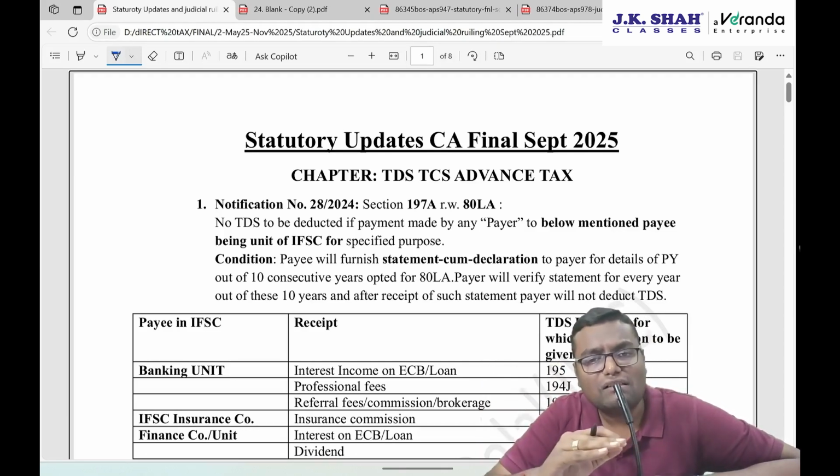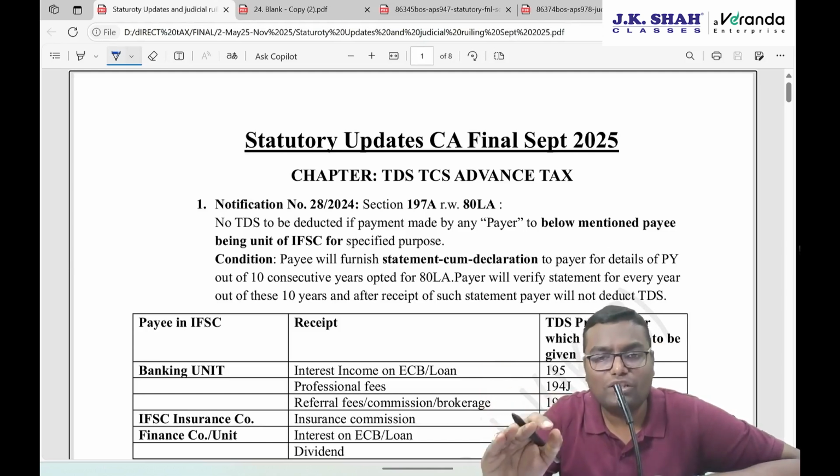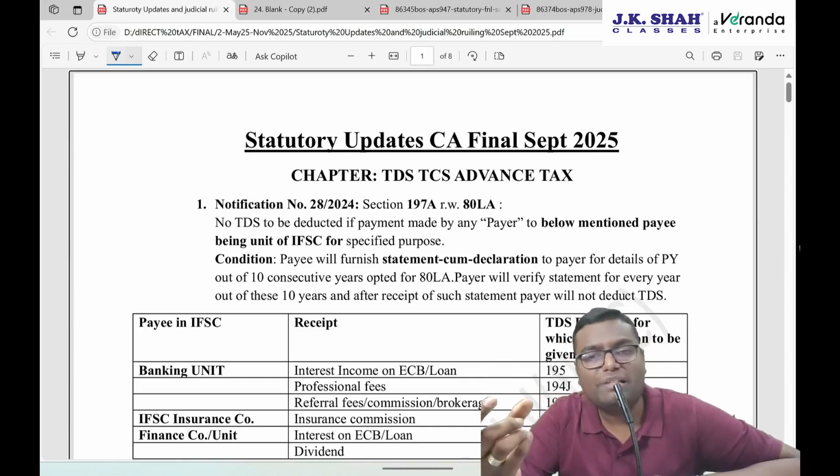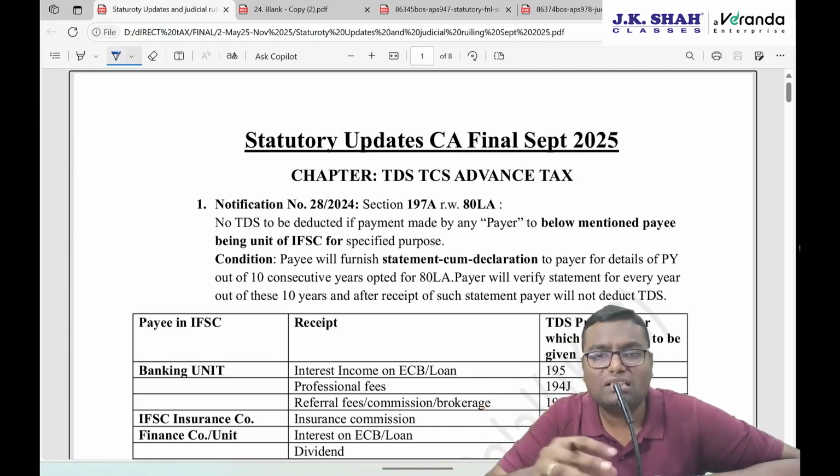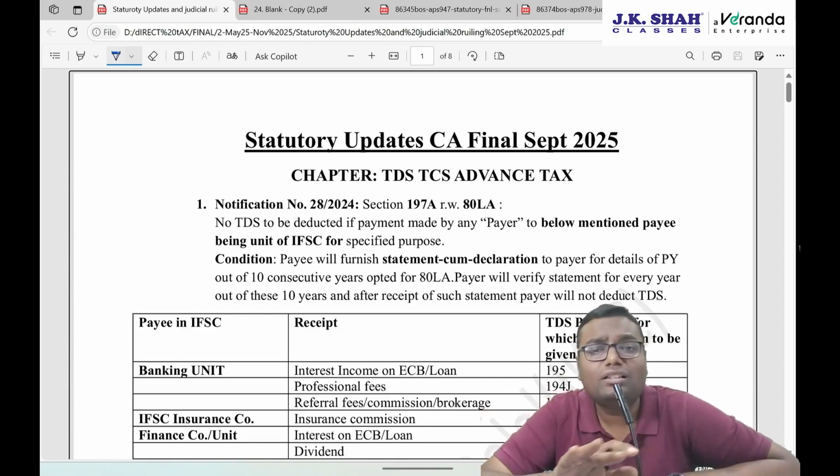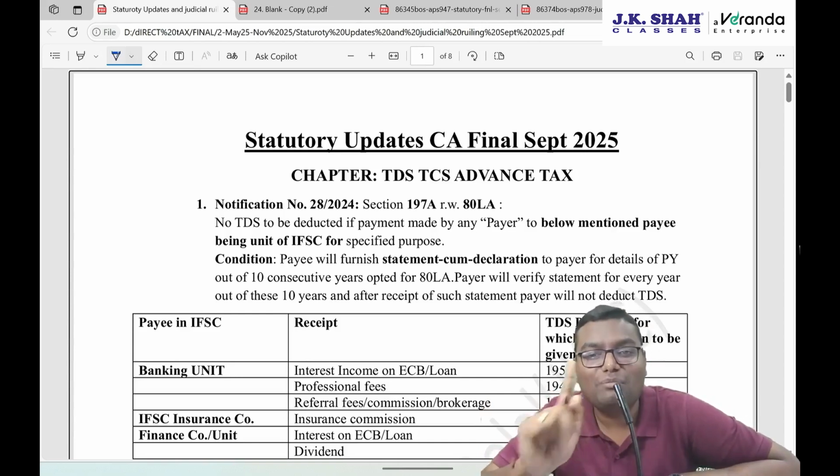Now, during the syllabus itself, as a last chapter, we have studied the amendment lecture, and all those amendments which came in that particular budget are already discussed. That lecture I have also uploaded on the JKSC YouTube channel as an amendment lecture, which is approximately 5 to 6 hours. But the things are not done up to now. There is one more amendment lecture, and this video is for that only.